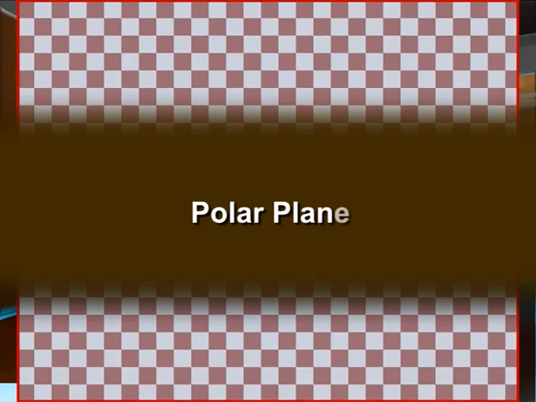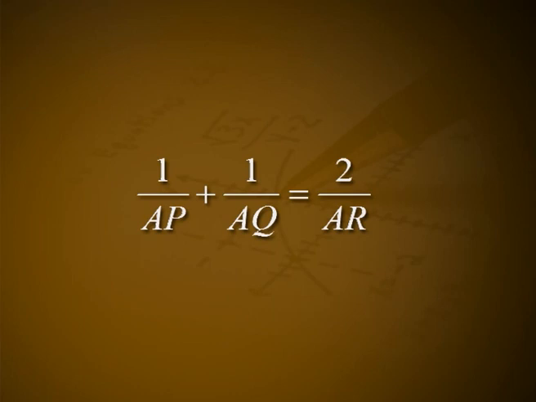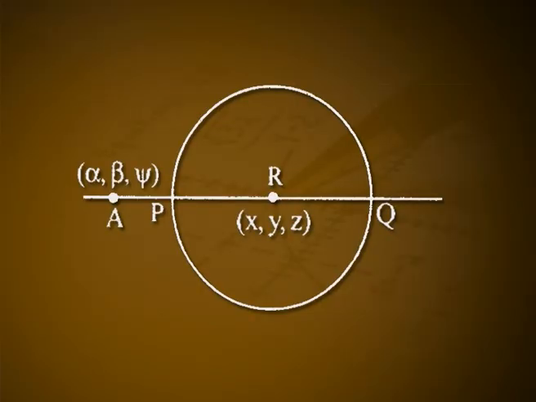Polar plane. If a variable line through A meets the given sphere in P and Q and a point R be taken in PQ such that 1/AP + 1/AQ = 2/AR, that is, AP, AR, AQ are in harmonic progression. See figure 1.